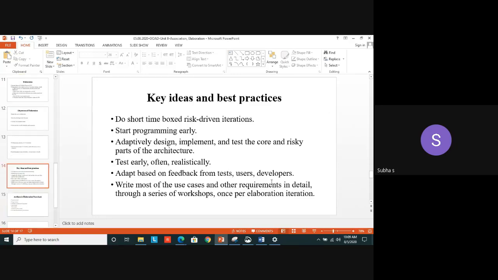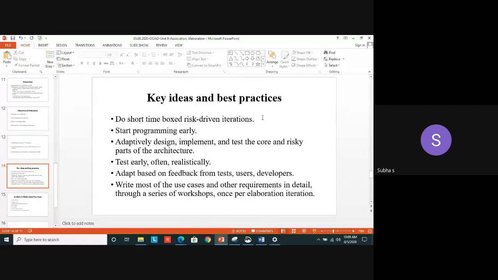These are the key ideas and the best practices with respect to the elaboration phase. We can do short, time-boxed, risk-driven iteration. In the first point itself, there are so many points covered. We can do time boxing. The time boxing can be what? Short and also risk driven. That means it should handle the risk.